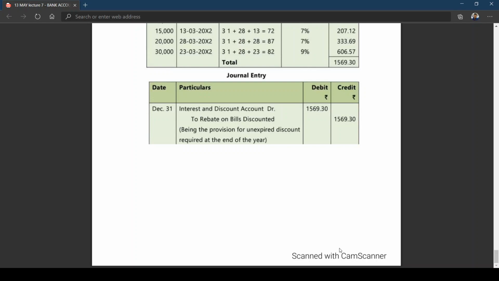Actually, you can learn by listening to the session itself, but anyhow you also need to practice a bit. Maybe we have two more topics in this. If possible, in the next class I'll try to finish that. After that we'll have capital adequacy ratio, collection of bills and acceptances on behalf of customers. Small two things we are having. We'll work out a few problems on that, and with that the special transaction concept will be completed. Then we can come back to capital adequacy ratio, a small unit. Then after that we'll go for final accounts.